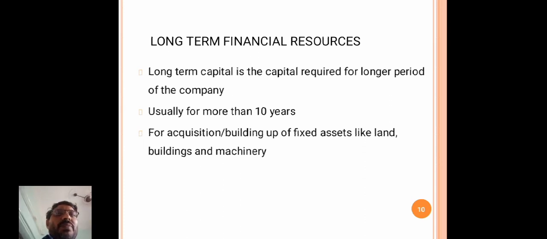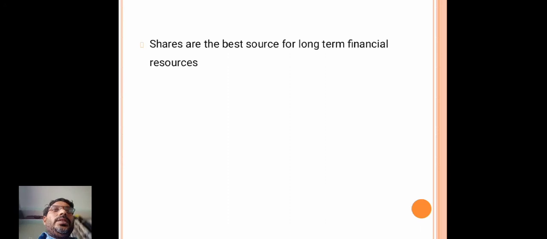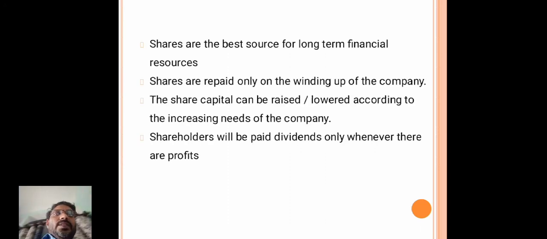So for what purpose? For acquisition or build up of fixed assets, like land, building, and machinery. The next point: shares are the best source for long term financial resources.